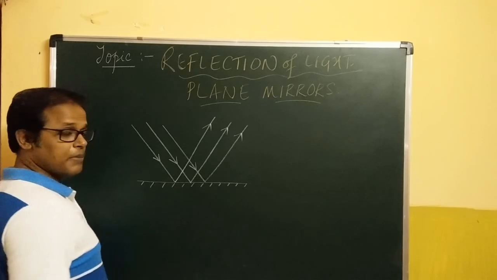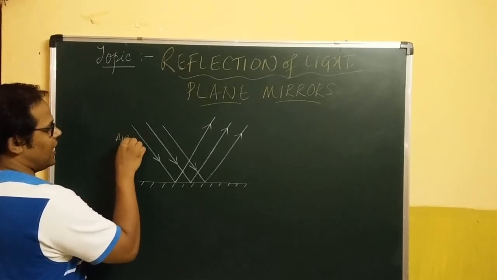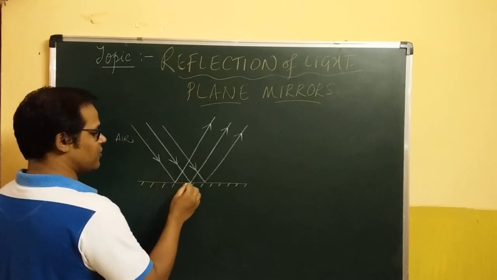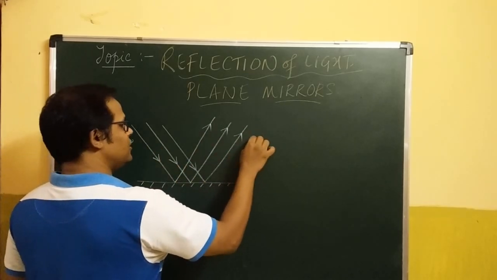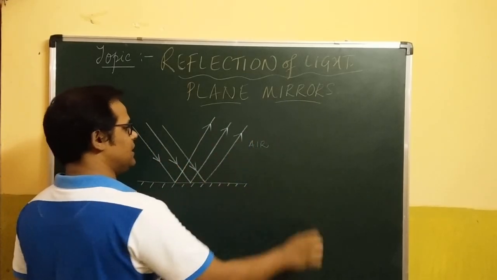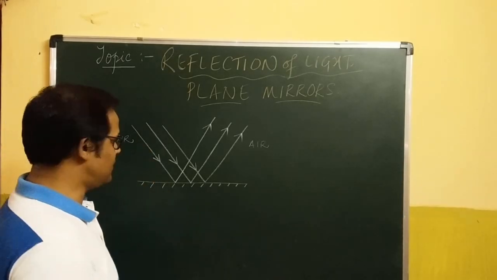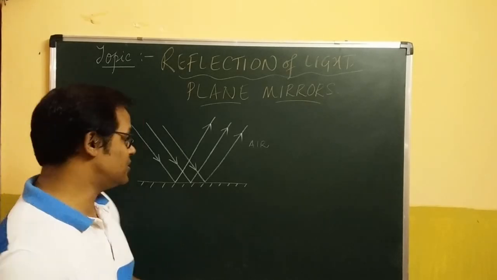By the word medium, I mean the light rays or the beam of light came from the air medium, strike the mirror at various points on the surface and bounce back into the same air medium. It cannot pass right through the mirror itself because it is opaque. I think we are doing good till here.